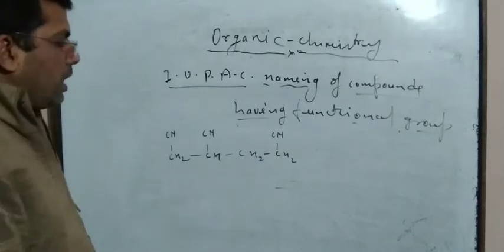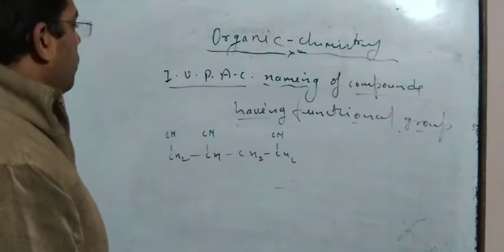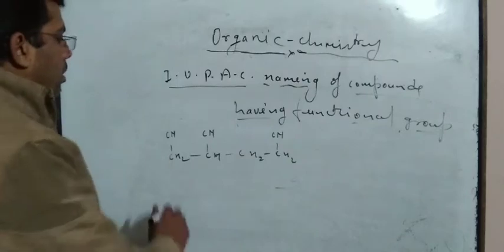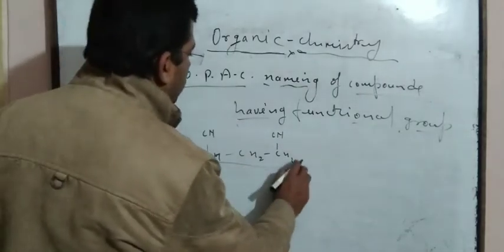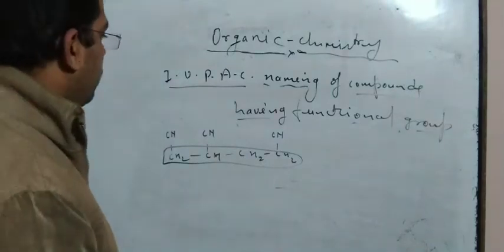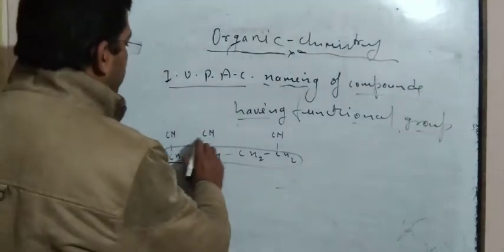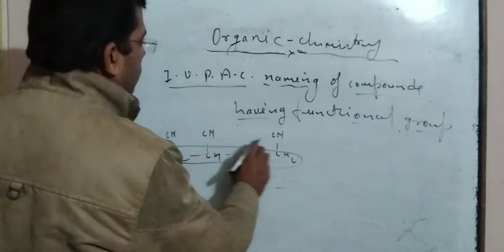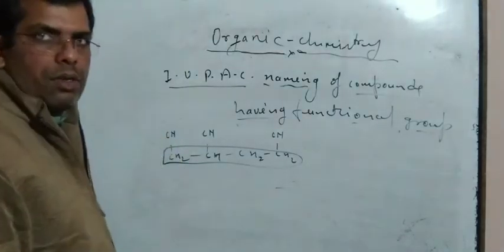So while writing the IUPAC naming, this chain is taken as the parent chain, and these are side chains.